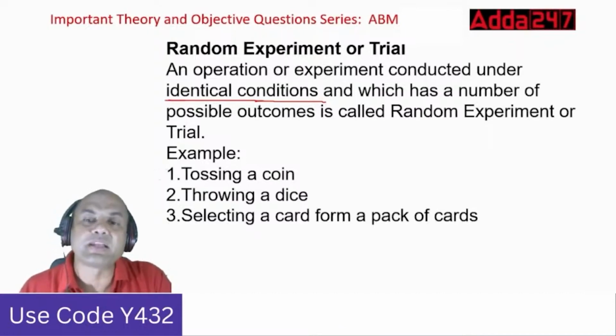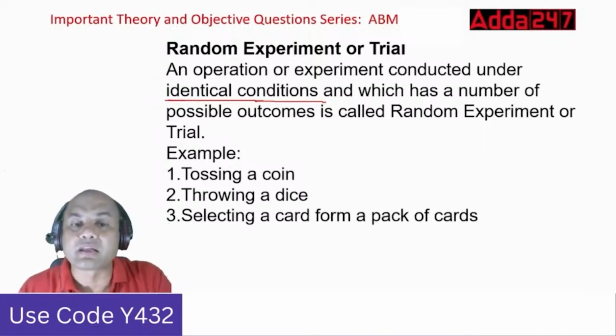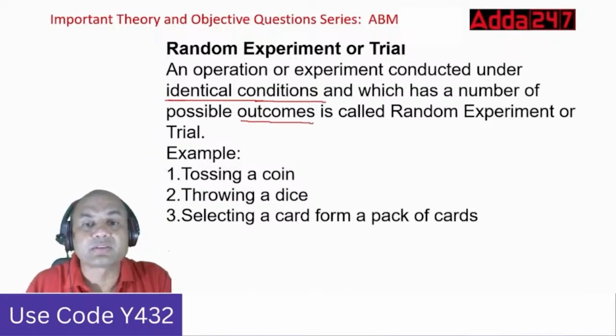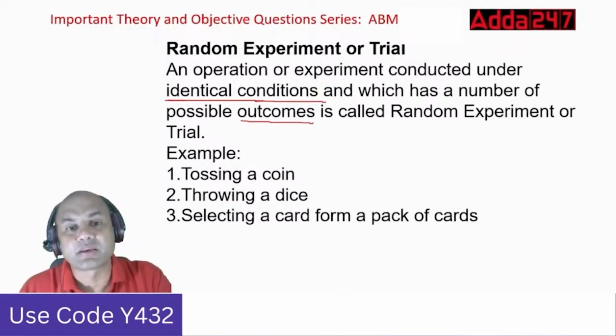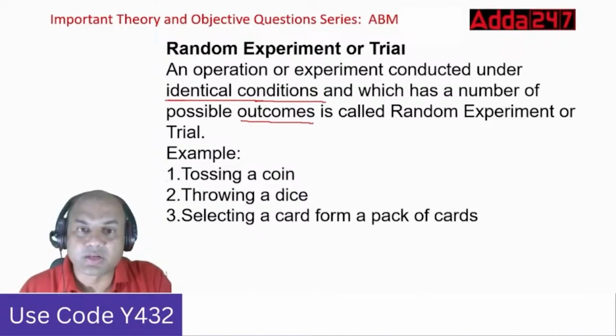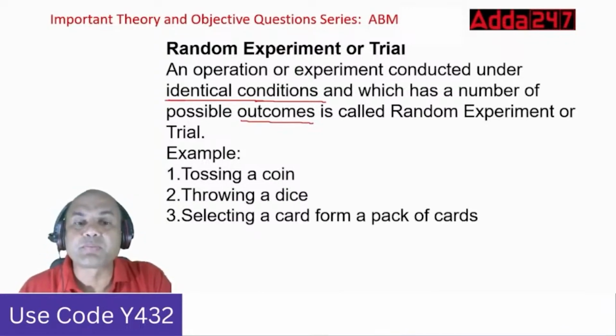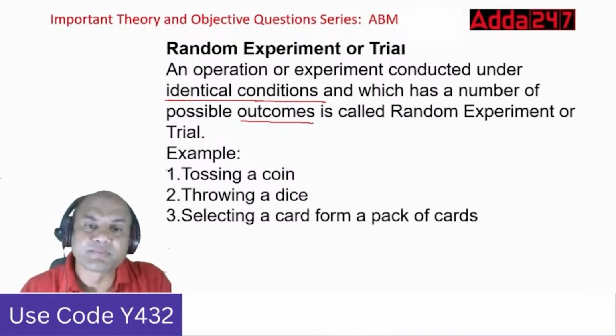So similarly, when I say conducted under identical conditions, what does it mean? Under similar conditions, and which has a number of possible outcomes. Now it can be various outcomes which can come out. So that is known as a random experiment or trial. Got it, everyone? Important part, remember: identical conditions and number of possible outcomes. That is known as a random experiment or trial.